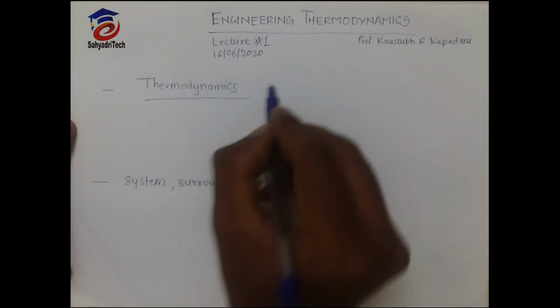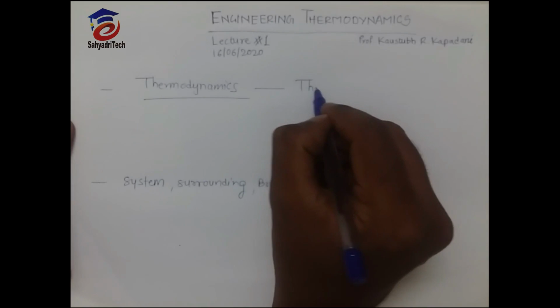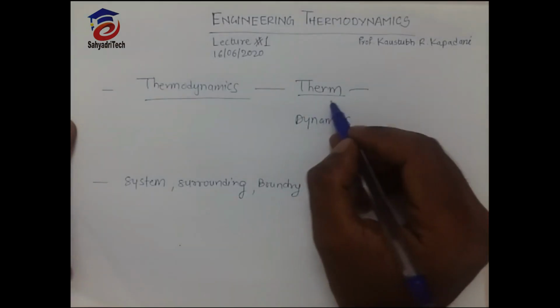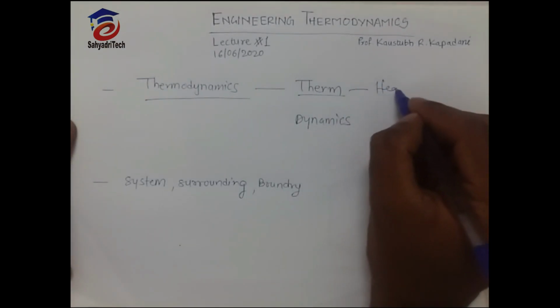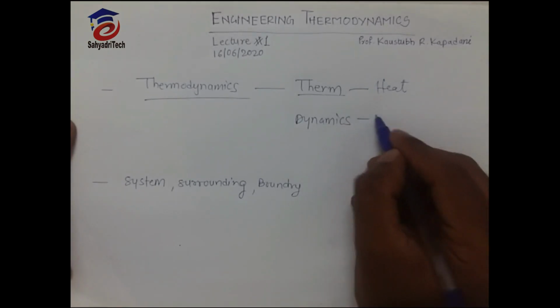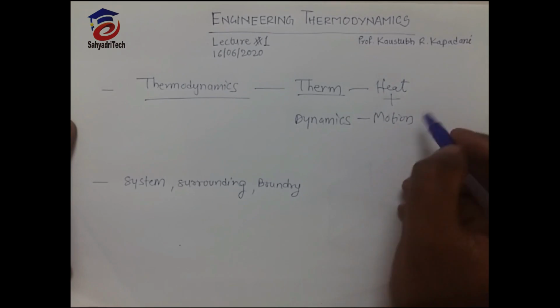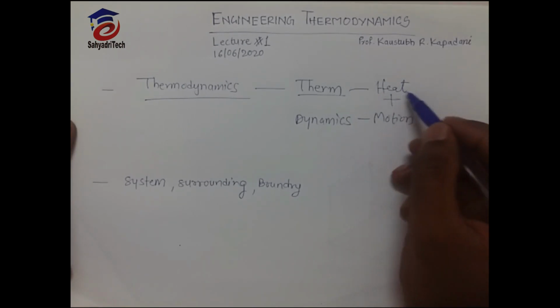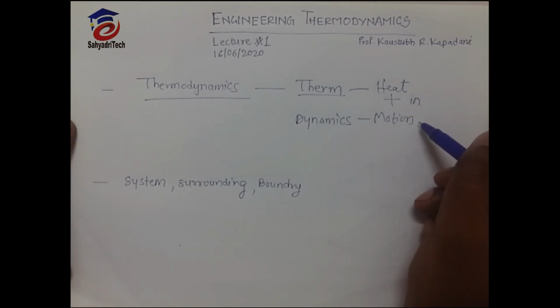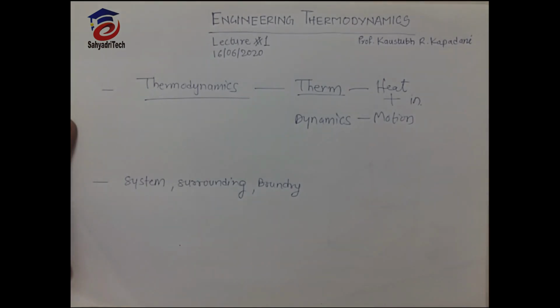As the name suggests, here you can see the therm. Therm means what? Heat. And what is dynamics? It is motion. So heat in motion. When there is heat in motion, we get work done by using a mechanism.